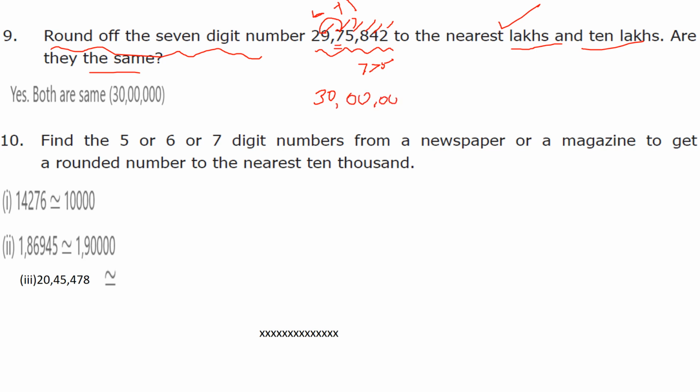Next, for the nearest 10 lakh, first you write the number. See the lakh digit, 9. 9 is also greater than 5. Add 1 to the digit before. So 30 lakh. Yes, they are the same, both are the same.